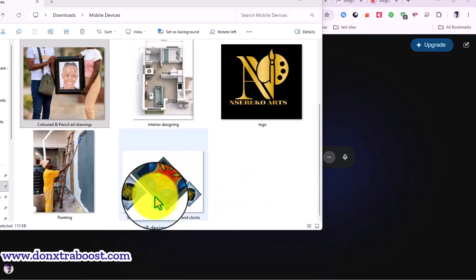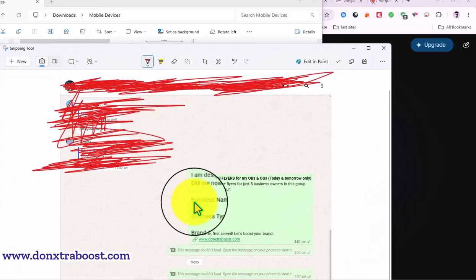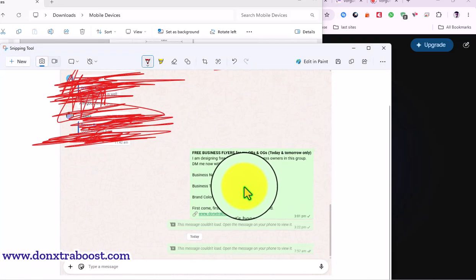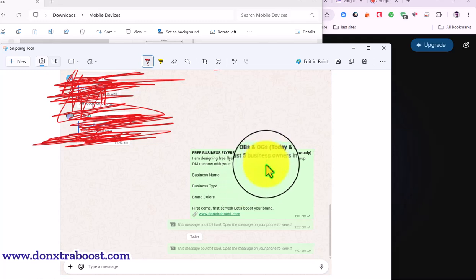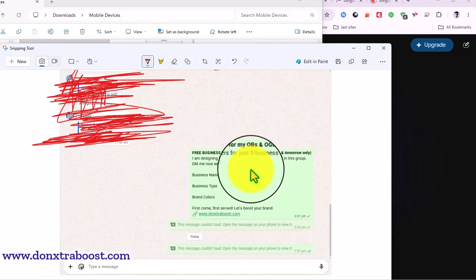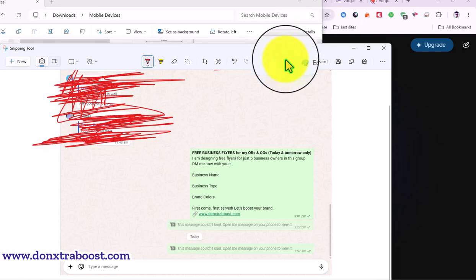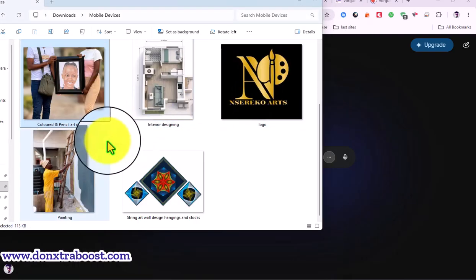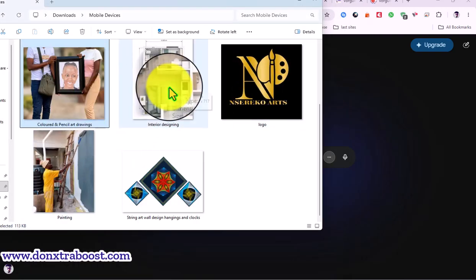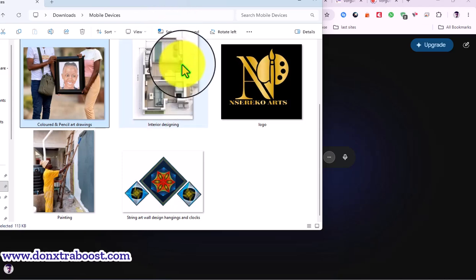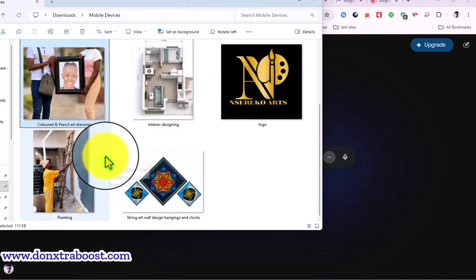Yesterday I posted this in my hobbies group: free business flyers for my hobbies today and tomorrow only. I'm designing a free flyer for just 5 businesses. So one of my hobbies sent me these very many pictures, and I decided to do a tutorial on this. Shout outs to Serco Arts, and I'm sorry if I'm using your images, please just accept. It's for study purposes.